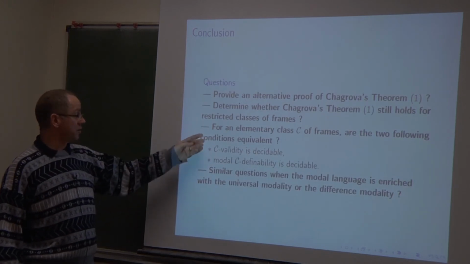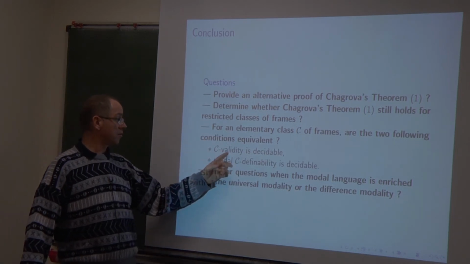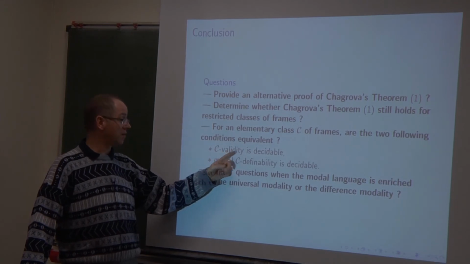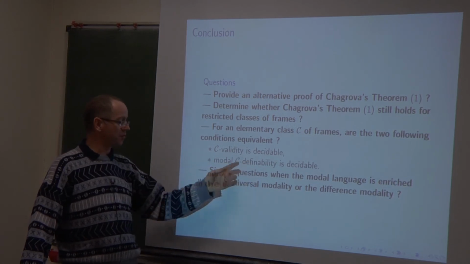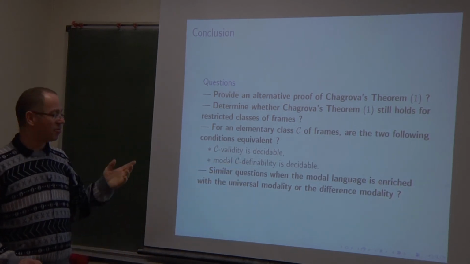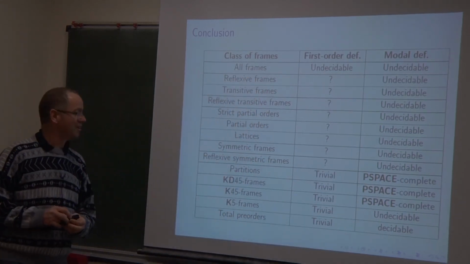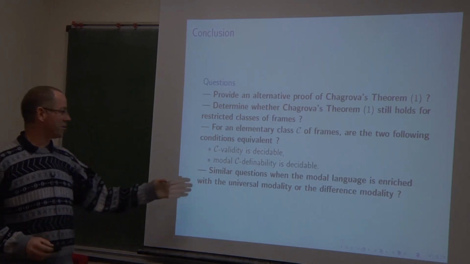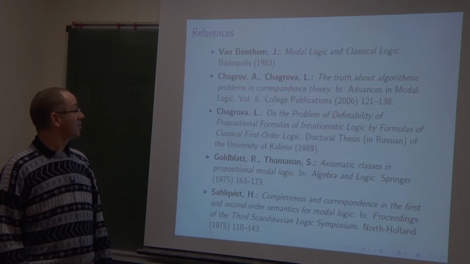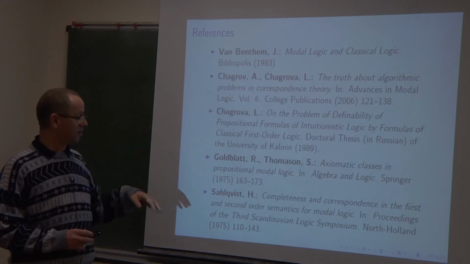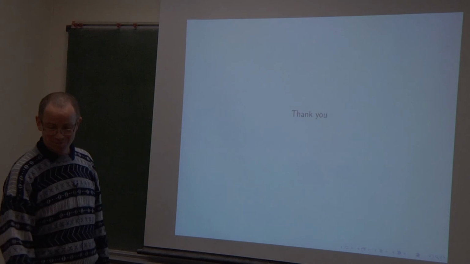Is it equivalent to say that the validity problem with respect to a class C is decidable, and that modal definability with respect to this class is decidable? Apparently, all decidability results here seem to imply this one, but we need to check. And what happens if there is the universal modality or the difference modality? So here are some historical references, and here our very recent work, and thank you.